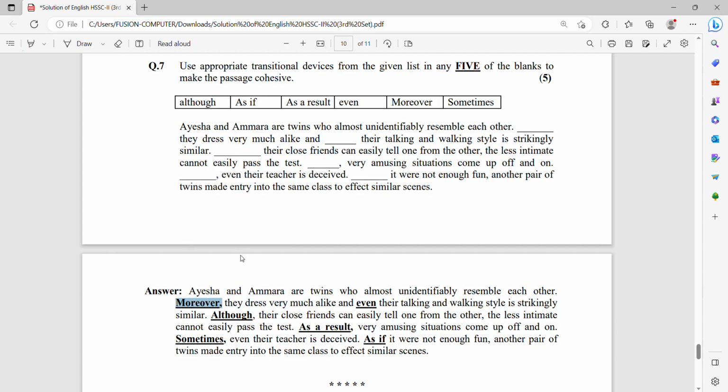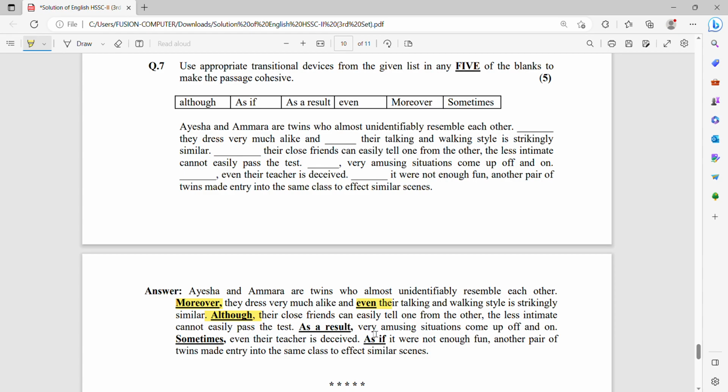They dress very much alike, and even their talking and walking style is strikingly similar. You have to put here even. And the next is, although their close friends can easily tell one from the other, the less intimate cannot easily pass the test.